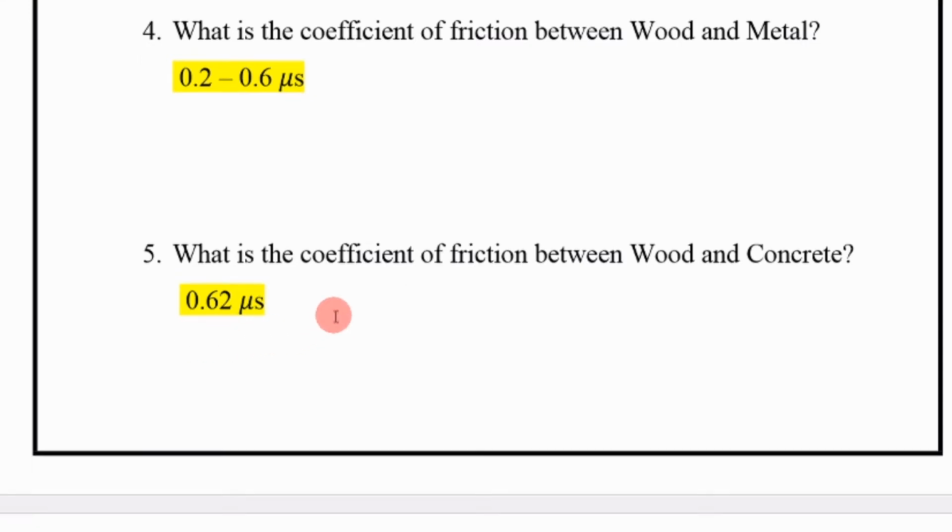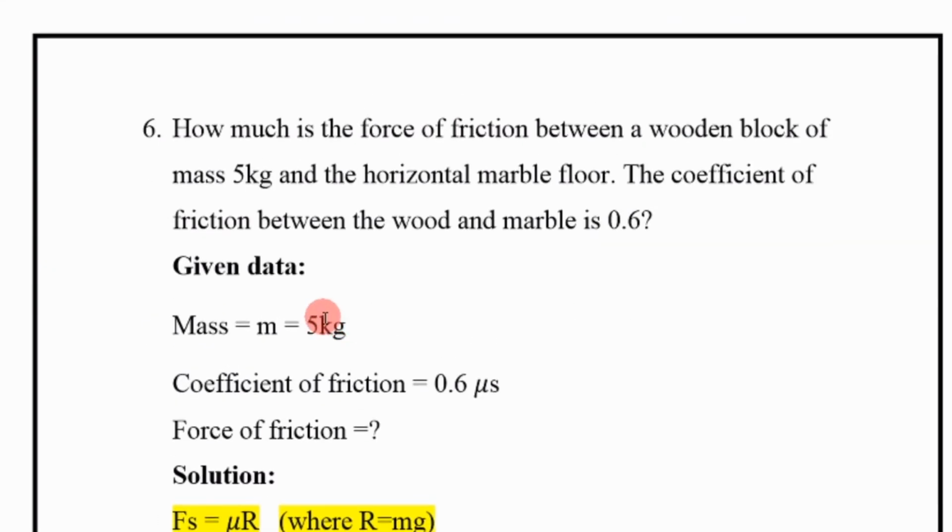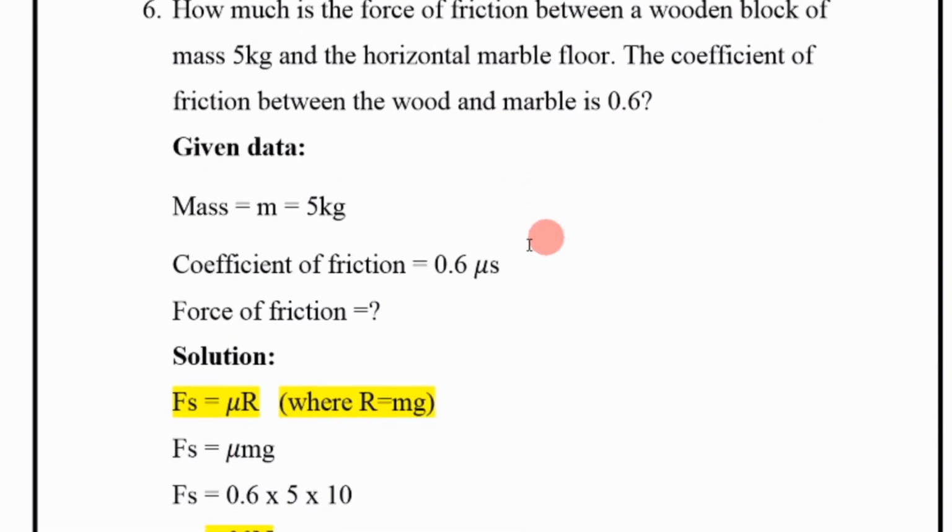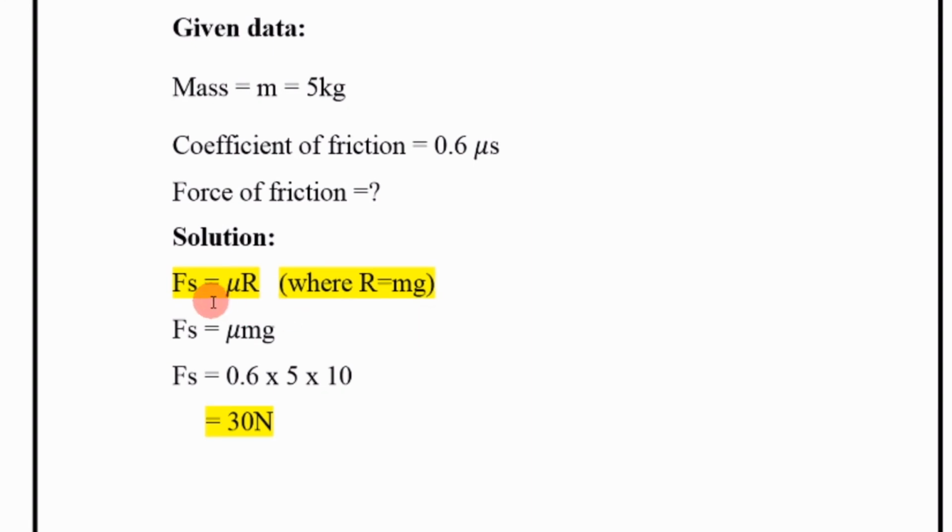Next, how much is the force of friction between a wooden block of mass 5 kg and the horizontal marble floor? The coefficient of friction between the wood and marble is 0.6. Given data: mass is equal to 5 kg, coefficient of friction is equal to 0.6 micro. Force of friction we have to find. Fs is equal to mu into R. We put the values and get force is equal to 30 Newton.